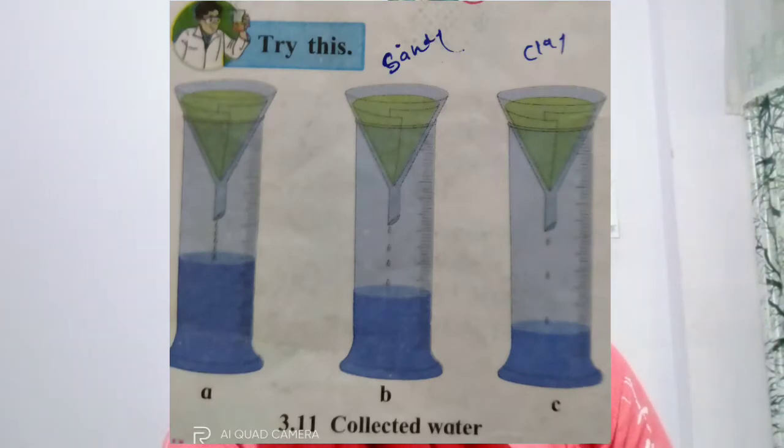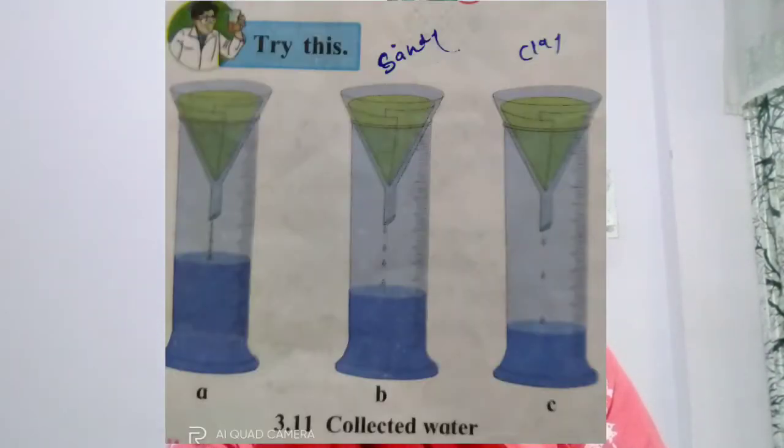So what is the conclusion? The conclusion is that in one measuring cylinder more water is collected, because in that funnel there was sandy soil, and sandy soil has more water drainage capacity. It doesn't hold water, it removes water. Okay, sand does not hold water, sand drains water. So there is a low water holding capacity of sand.